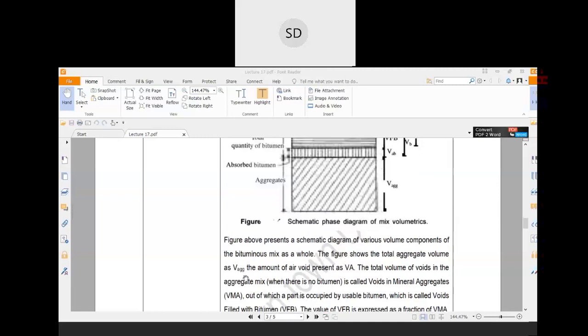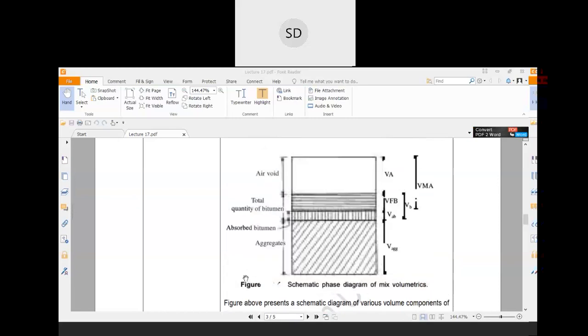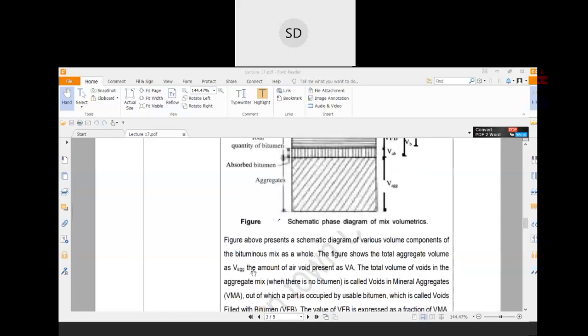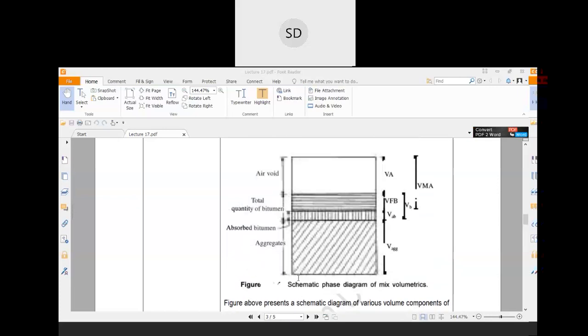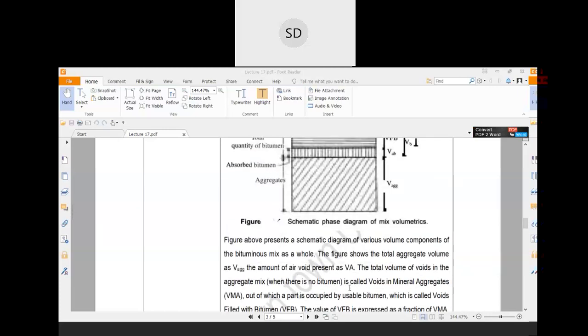So the total aggregate volume is V aggregate. The total volume of the voids in the aggregate mix when there is no bitumen is called voids in mineral aggregate. So just remember these terms.